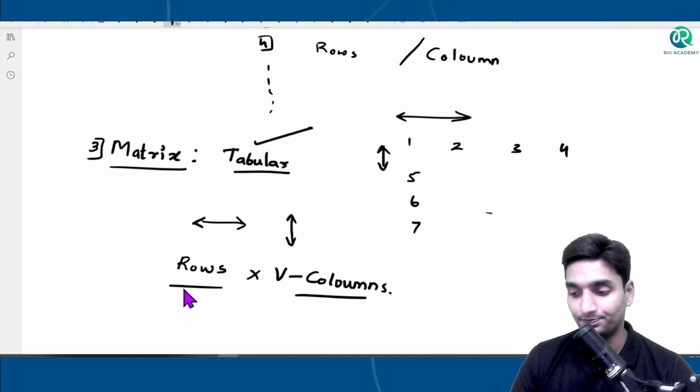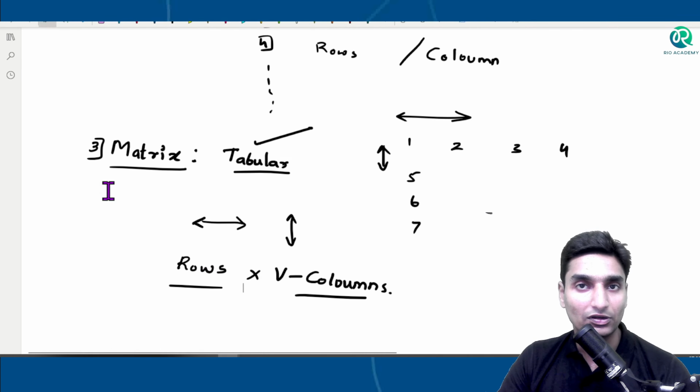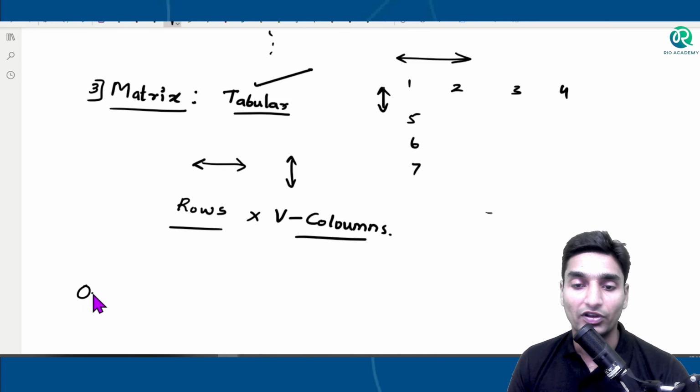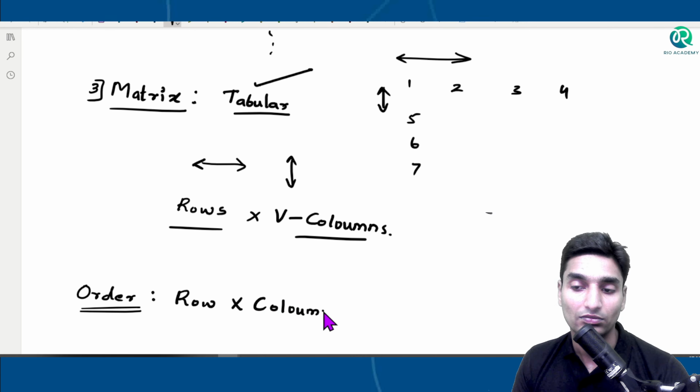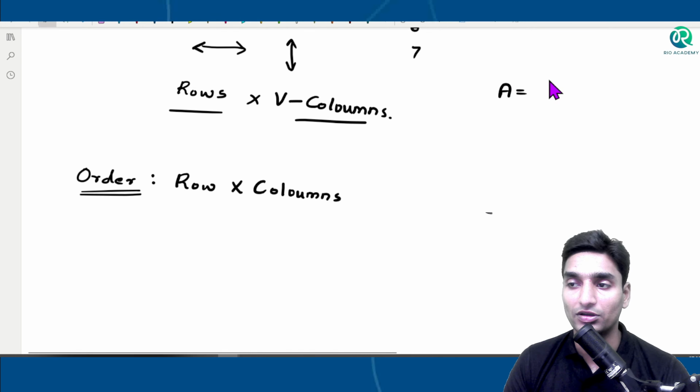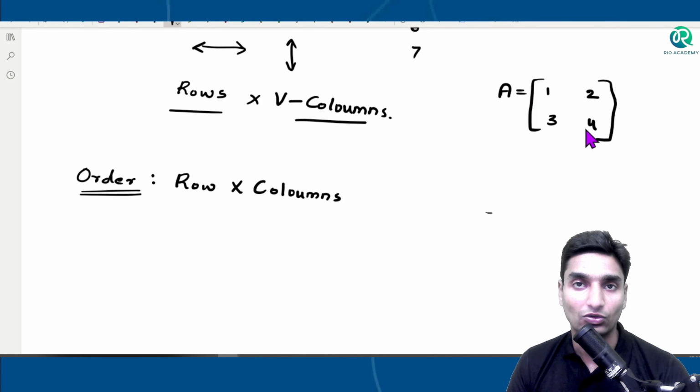Now guys, these are very basic things, but there are certain more important points here. That is what I'm trying to say. What's the important point here? See, whenever it comes to the order of a matrix, we usually go with the number of rows and number of columns. Suppose I take a matrix A: 1, 2, 3, 4. Here there are two rows, the first row and second row, two horizontal seatings, and then there are two vertical seatings, 2 columns. So 2 multiplied with 2.